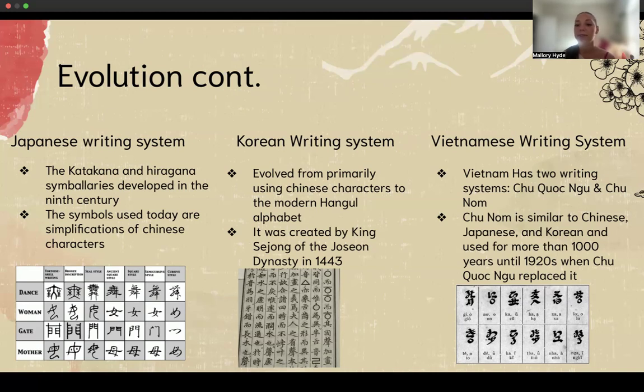Then we have the Vietnamese writing system. Vietnam has two writing systems, the Chu Quoc Ngu and Chu Nam. Chu Nam is similar to Chinese, Japanese, and Korean, and was used for more than 1,000 years until the 1920s when Chu Quoc Ngu replaced it.